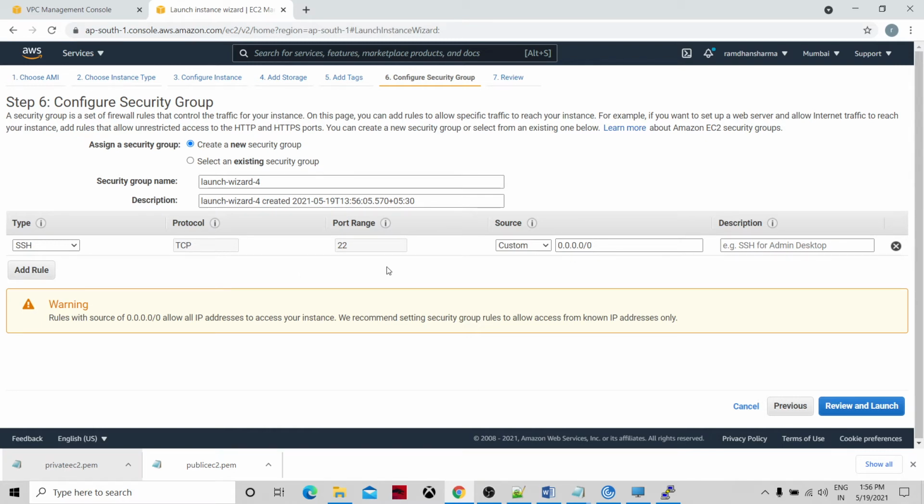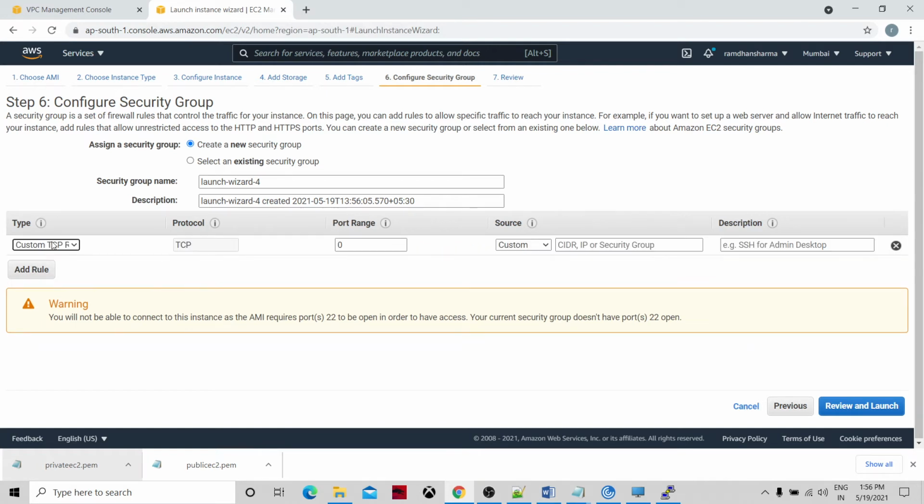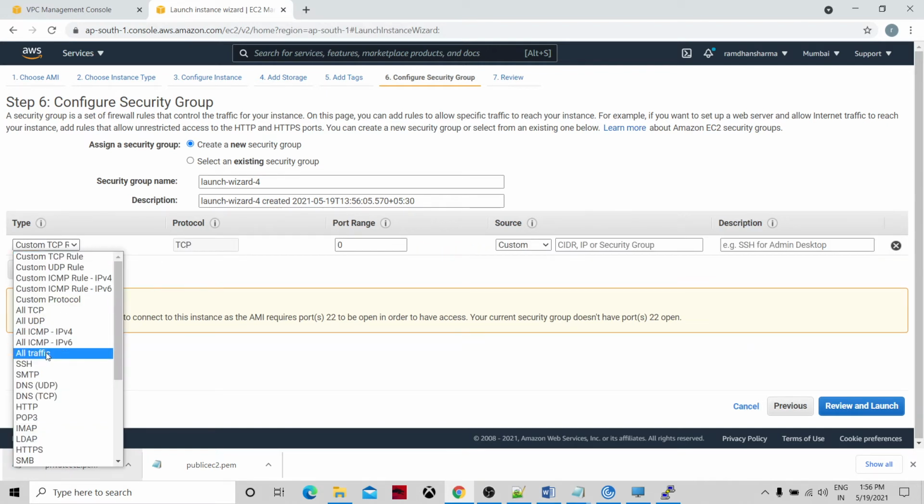I mean, what traffic we are allowing. So we are going to allow the internet traffic. I'm not going to access the NAT instance machine, so I'm just going to allow the internet traffic. Okay, HTTP is my first.